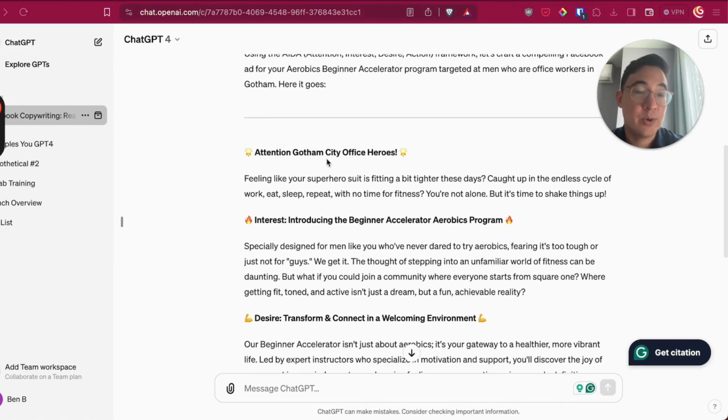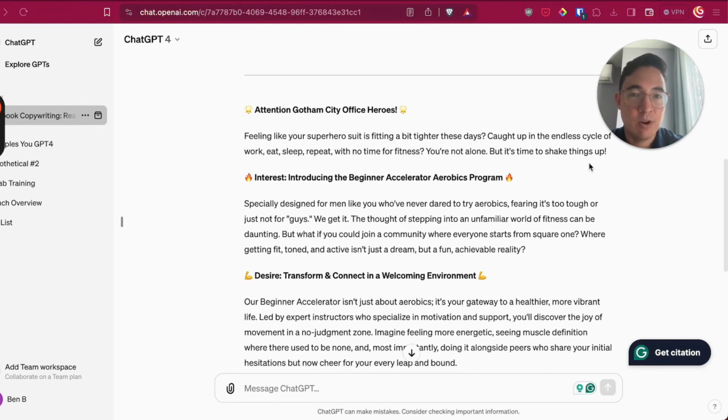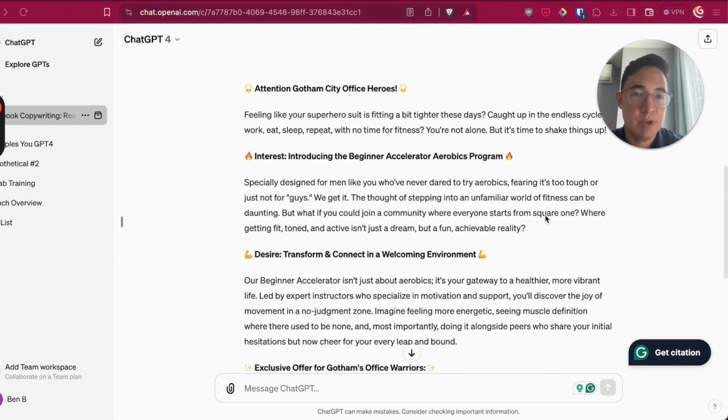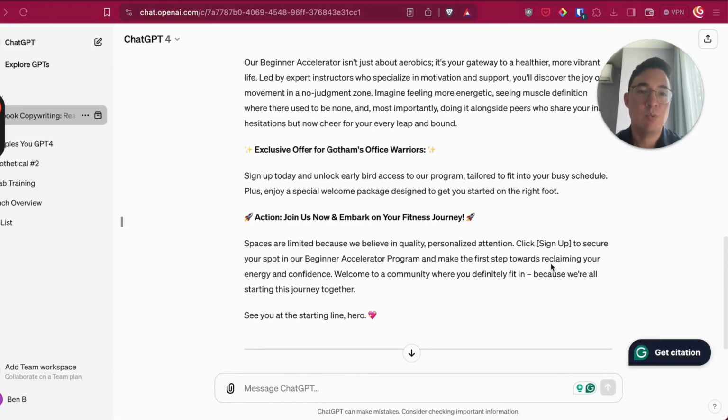It's probably got an okay call out here. It doesn't specifically call out men though. Very long introduction, big paragraphs. It's using labels here. You can try and make this work. A lot of the copy here will be too hokey, in my opinion, really over the top in the energy and the style. So it's very difficult to use, and you end up doing so many different variations and edit prompts in order to make it good.